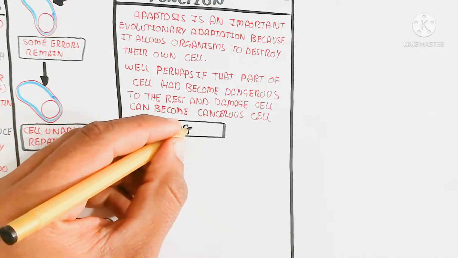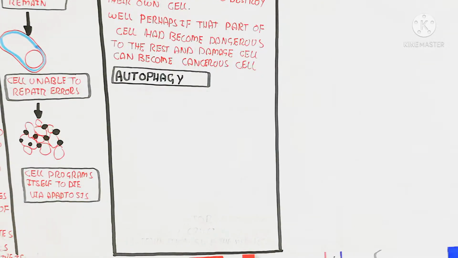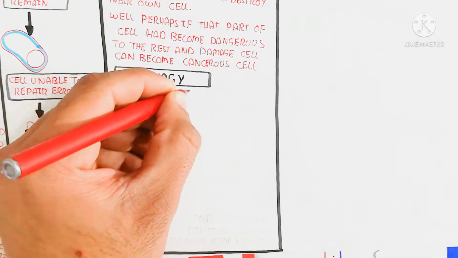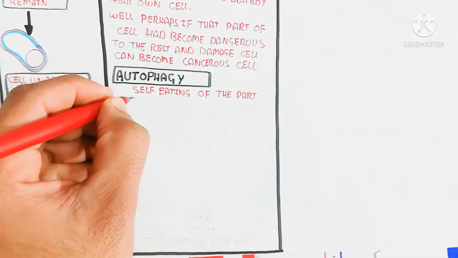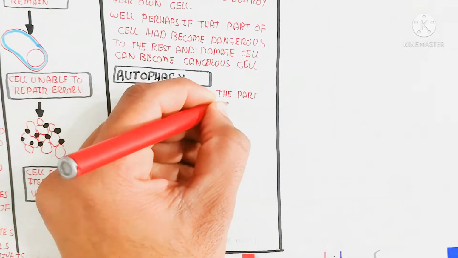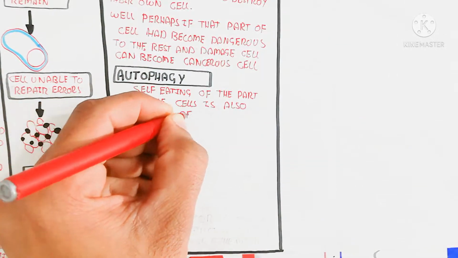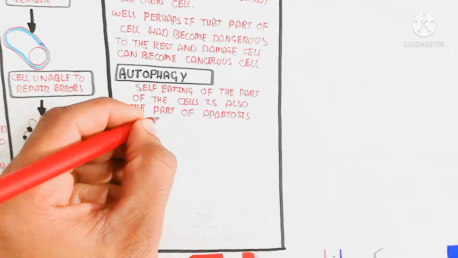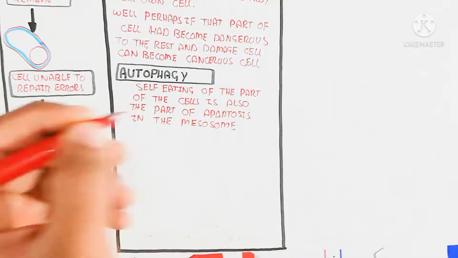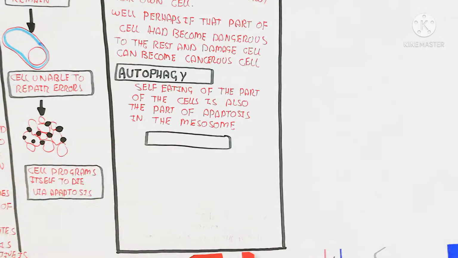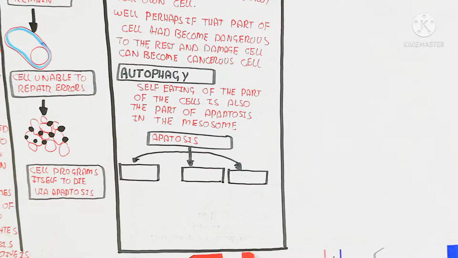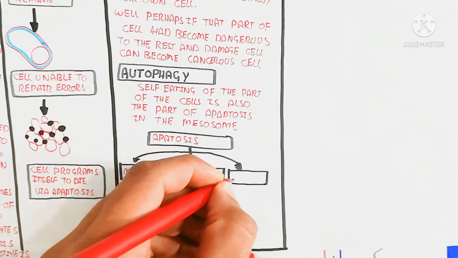The next thing you need to understand a little bit is autophagy. Autophagy is also part of apoptosis, but it is the self-eating of part of the cell, which also involves the lysosome. The lysosome is very important for apoptosis, but autophagy is only a small part. For example, mitochondria damage.